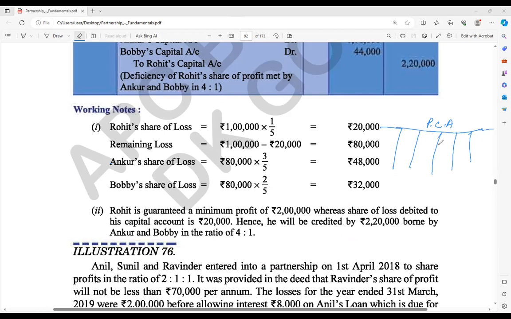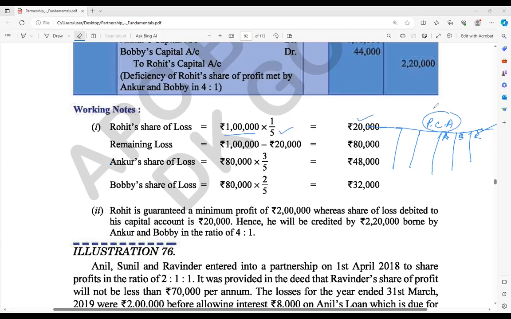Now think about that. If it is a loss, this is partner A, the names given were Ankur, Bobby and Rohit. Okay. I am not bothering about these two. I am bothering only about this one, because the person has a guarantee to get at least 2 lakh rupees. So if there is a loss, his share as per the loss, 1/5, that is 20,000, will come.